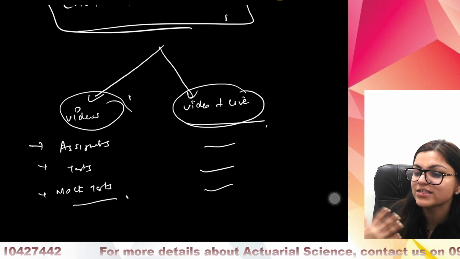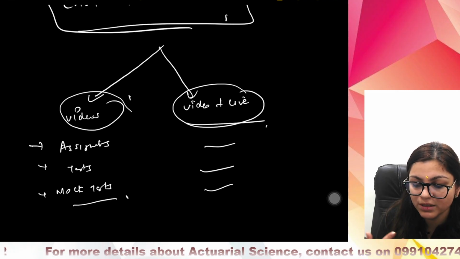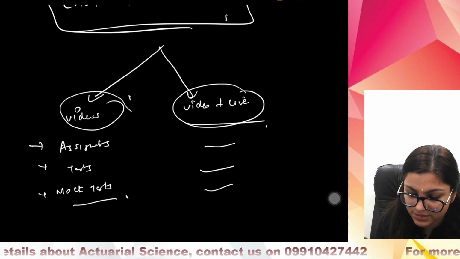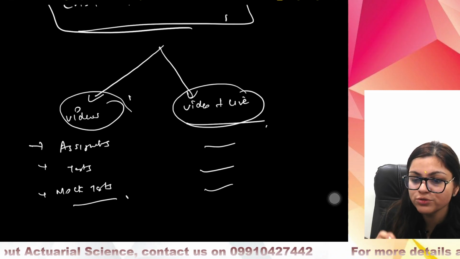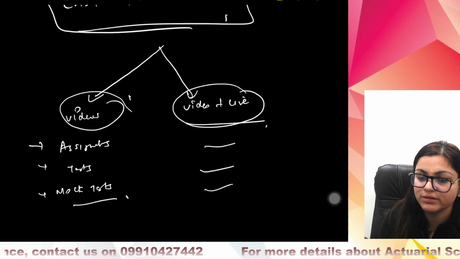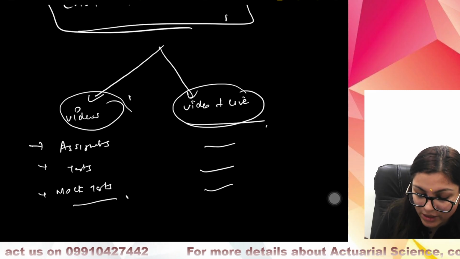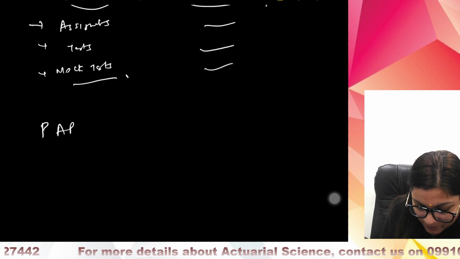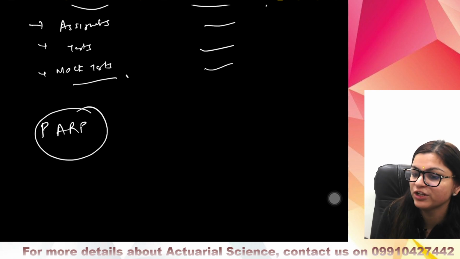Now we expect that you should be knowing your class 11th and 12th basics when you're attending your maths and stats class. So for all those who are giving ACET but are from a non-math background, they have not studied any maths in class 11th and 12th, we have another course, that is PARP, the pre-actuarial refresher program.